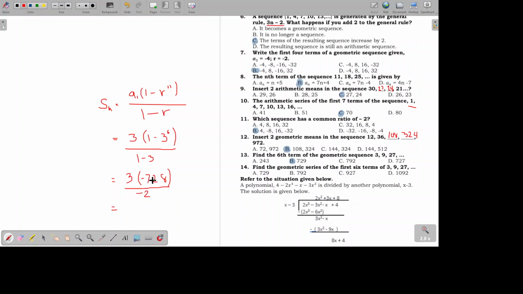Since both are negative, the negatives will cancel. Let's just divide 728 by 2, then multiply by 3 because that's easier, since 728 is even. 7 divided by 2 is 3. 6, 1, bring down 2, 6, times 2, 12, bring down 8, 4. Okay, so we don't need to continue further. We know that it will have a remainder of 0. 364, then times 3.